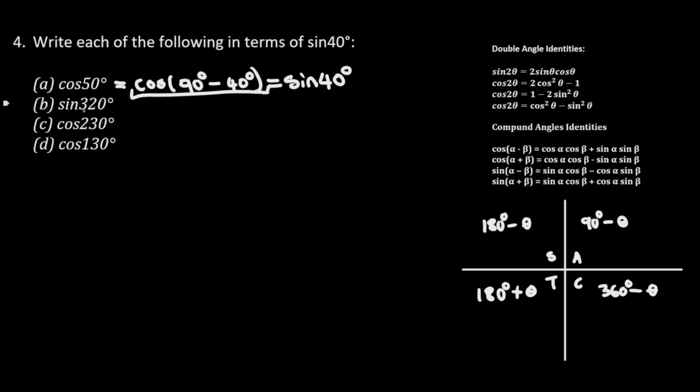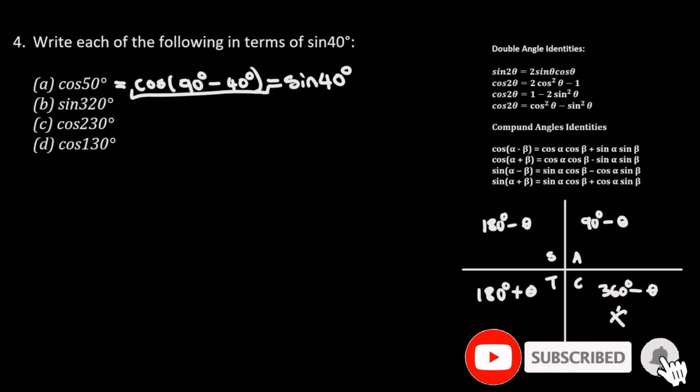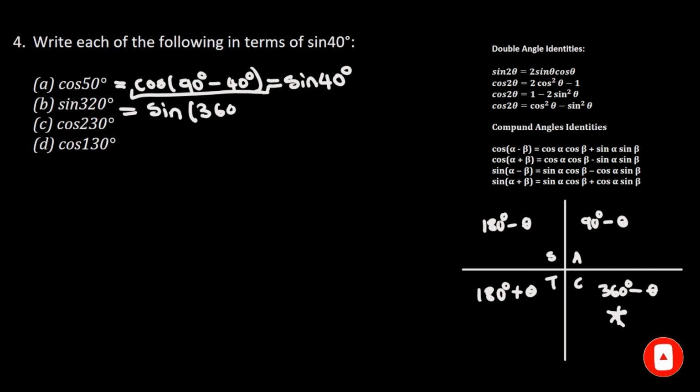And then now we move on to the second one, which is sine of 320 degrees. I know that 320 degrees can be found in the fourth quadrant. So this is going to be equal to sine of 360 degrees minus 40 degrees. And sine in the fourth quadrant is negative. So this is going to be negative sine of 40 degrees. And then now we move to the third question, which says that we should find cos of 230 degrees.